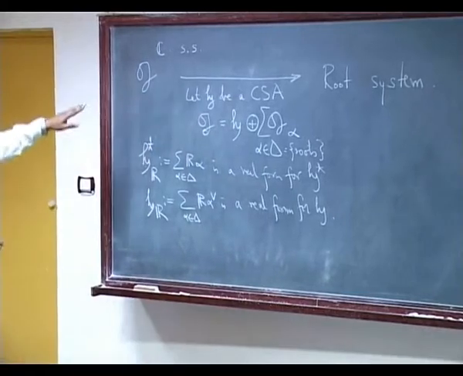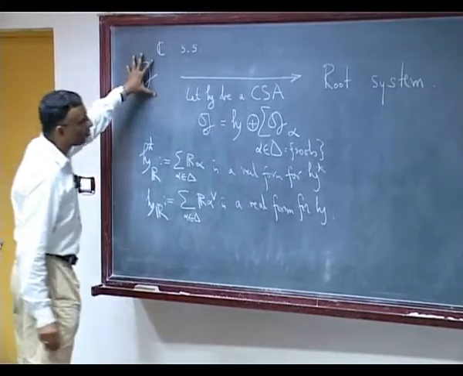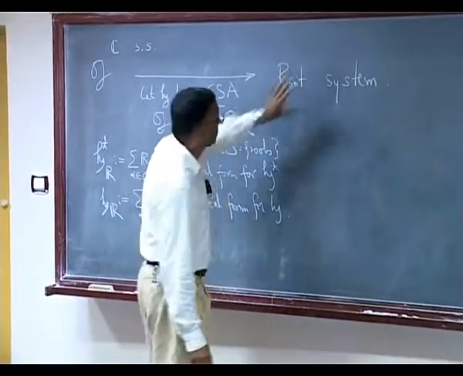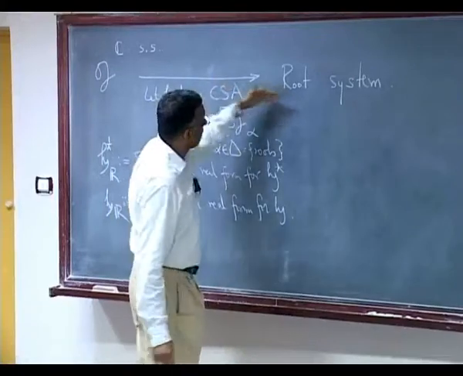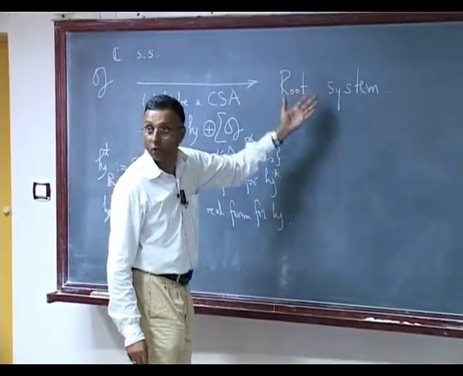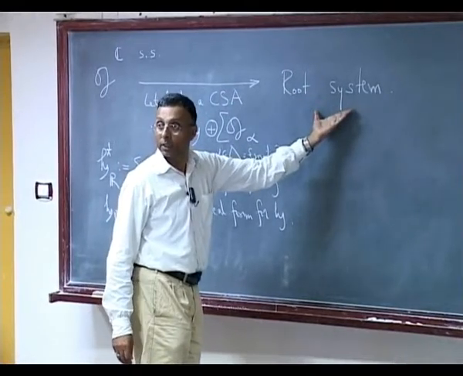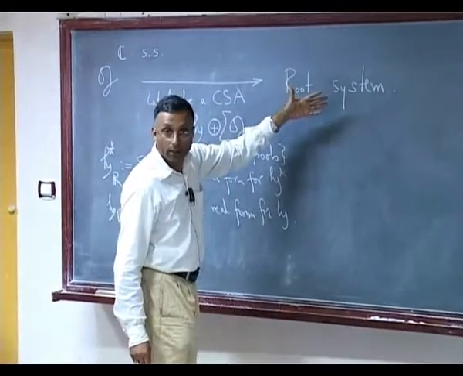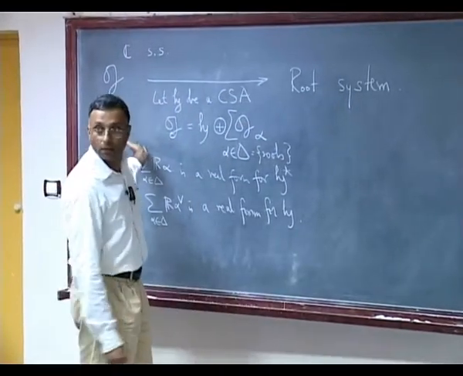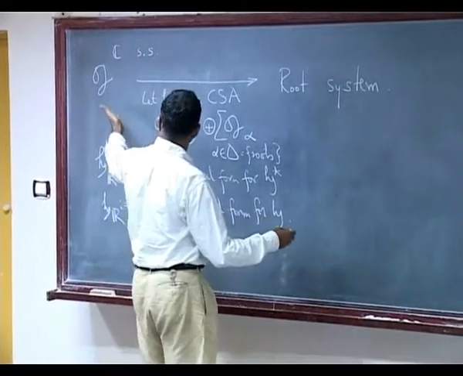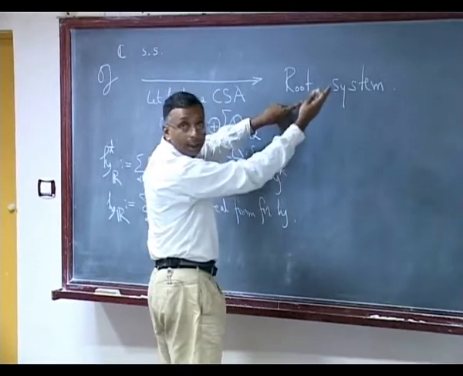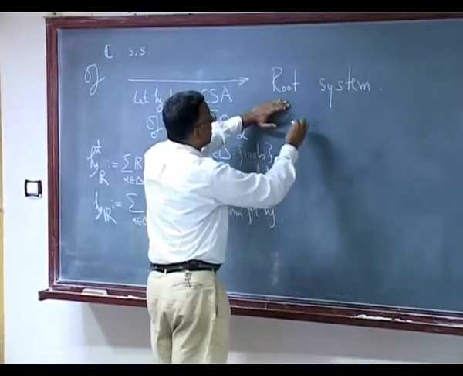Okay. So, this is the algebraic object, this is the combinatorial object, and what we learned during the first week was that this combinatorial object is interesting in itself. So, you form this and you get this combinatorial object, and the study of this combinatorial object helps you understand this. I will make that even clearer in a minute. So, you have this root system which we studied as an abstract object.